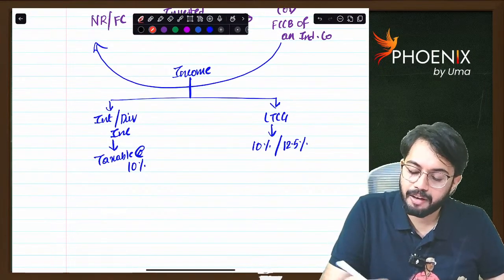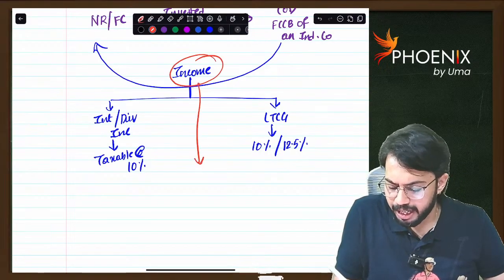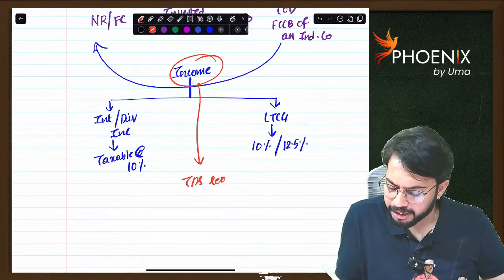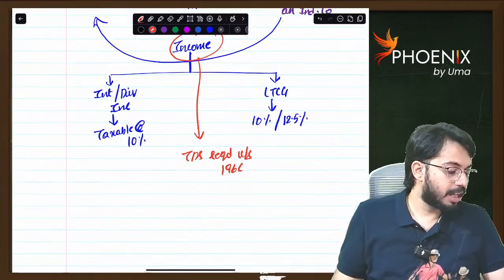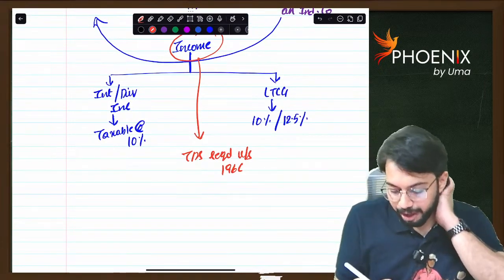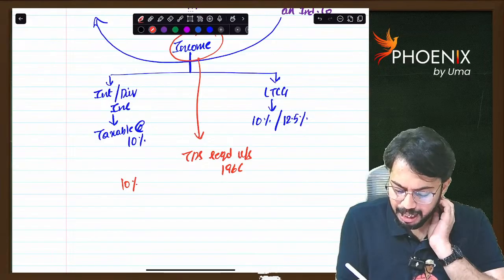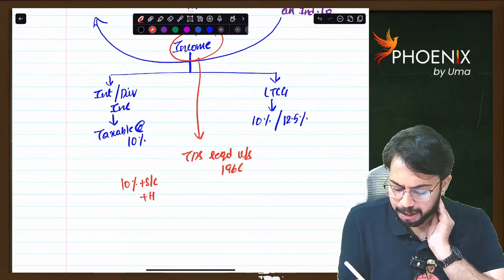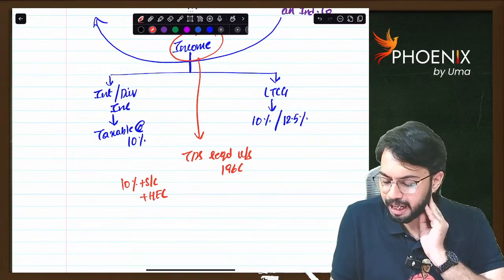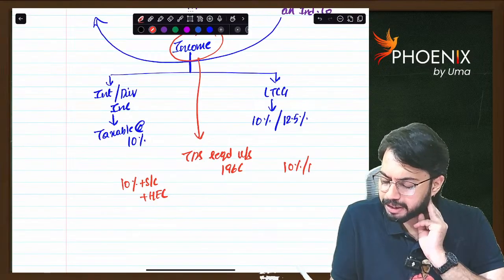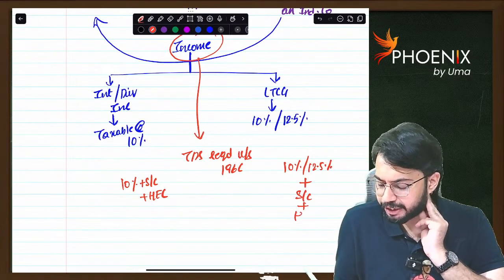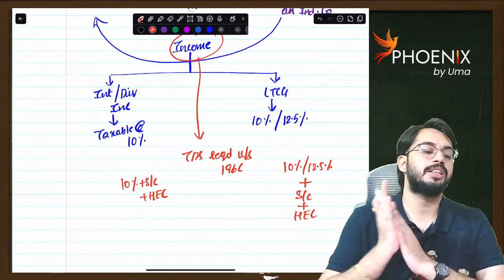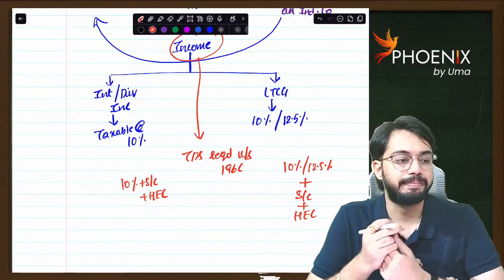In this case, while paying this income, TDS is required to be deducted under section 196C. Sir, what is the rate of TDS? For normal income, the rate of TDS is 10% plus applicable surcharge plus HEC. For capital gain, the rate of TDS is 10% or 12.5% plus applicable surcharge plus HEC. That is the TDS rate under section 196.